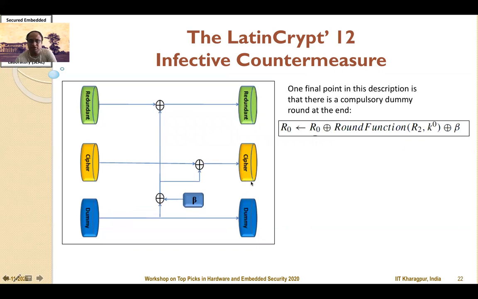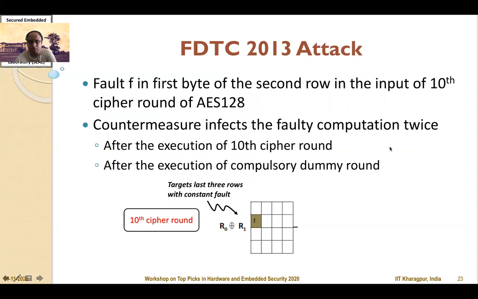One final point in the description is that there is a final compulsory dummy round at the end. That is shown here by this equation. So this round function stands for the dummy round. It may be noted that if there is no fault, then R2, which is the dummy round state, retains the value of beta, and therefore this XORs with beta to get 0, and there is no infection. Whereas if there is a fault previously, then R2 has already changed from the value of beta, and therefore there is a further infection of the cipher round.